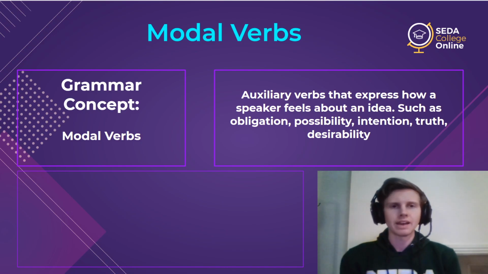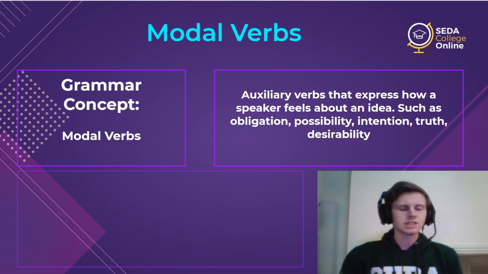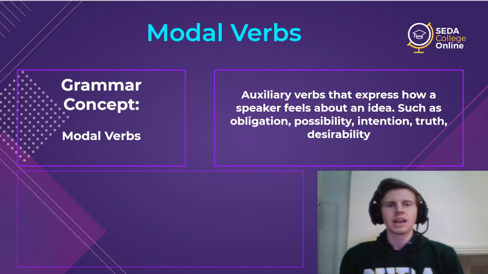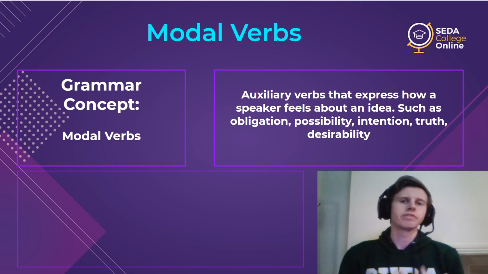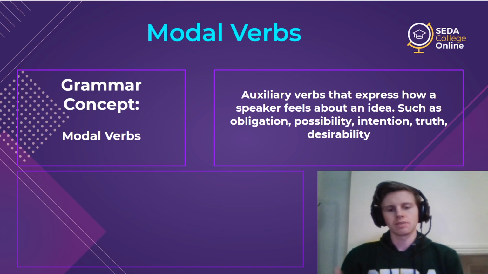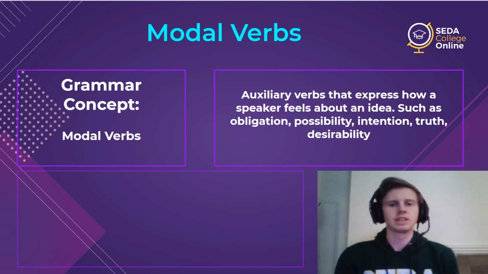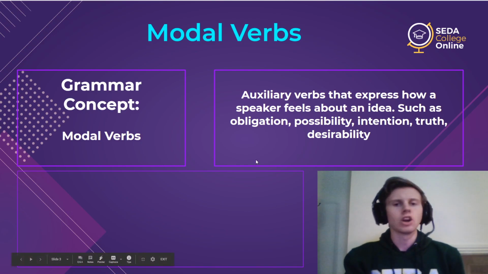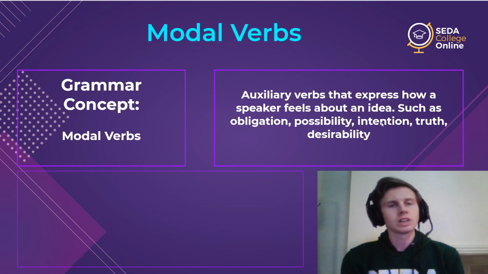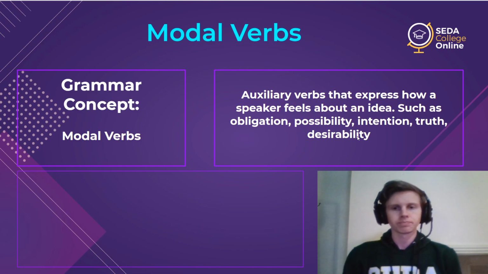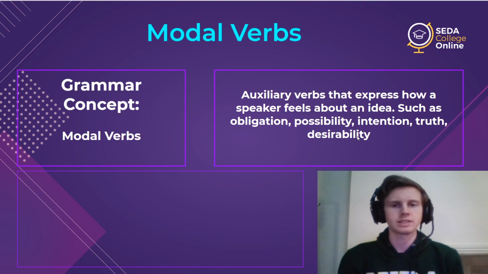So just like we have verb to have as an auxiliary and verb to be as an auxiliary and verb to do as an auxiliary, we also have these modal verbs. And they're special because they express feeling. I say a sentence, and when I speak, I have a feeling about the sentence. Do I feel that it is an obligation? Do I feel that it is a possibility? Do I feel a strong intention that I intend to do this? Or maybe do I feel this is truth, or this is something I want? This is what modal verbs help express in language.